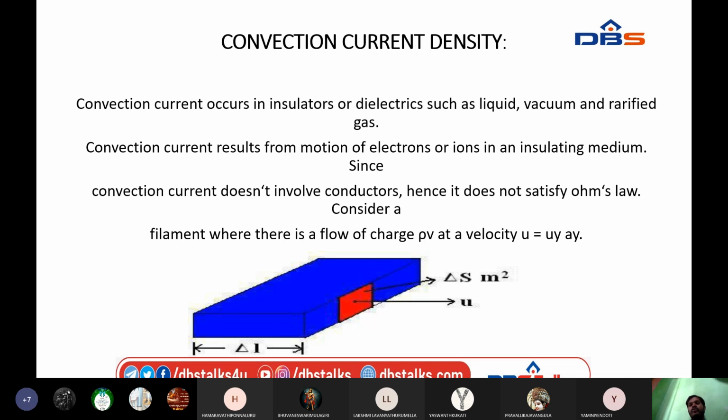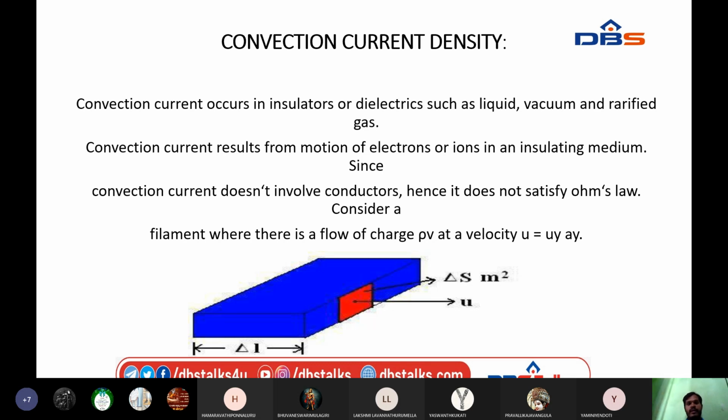We cannot observe convection current in a conducting material. Whenever we observe current in conducting materials, that kind of current is considered conduction current.